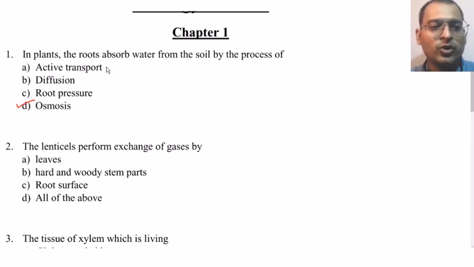So active transport means there is an expenditure of energy by which the ions are taken up by the plants against the ionic gradient. Diffusion is the movement of the ions from high concentration to low concentration. Root pressure: once the water has been absorbed, there is a formation of a certain pressure called the root pressure, which will allow the water to go up the plant, but it cannot go much high. Next question.